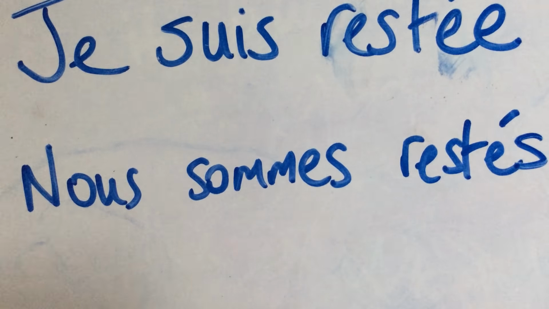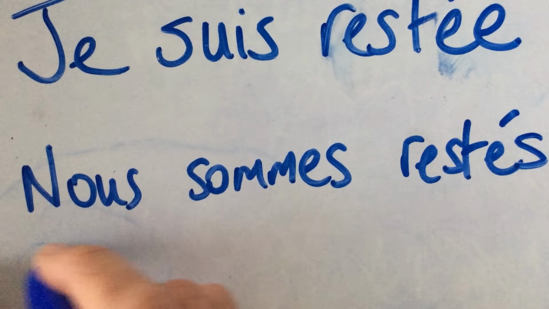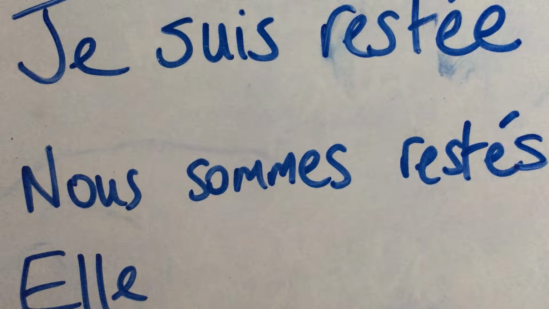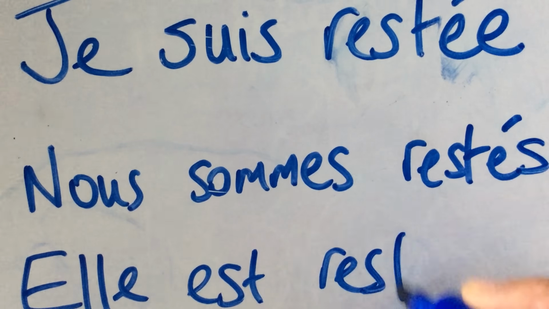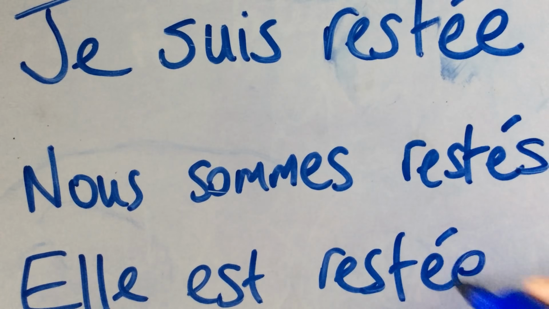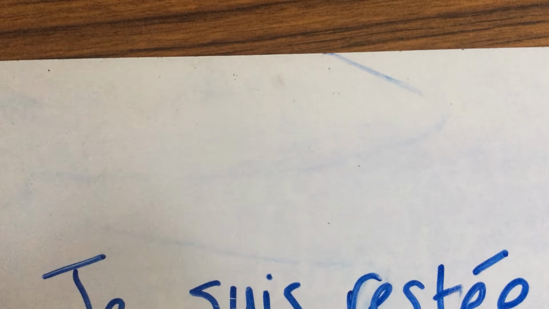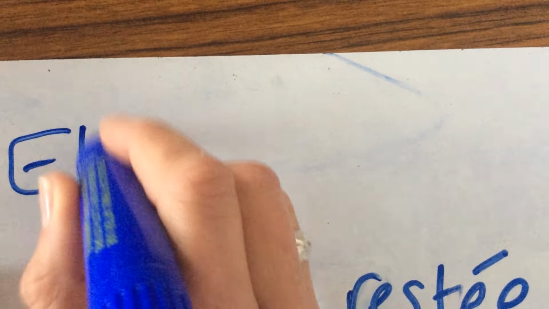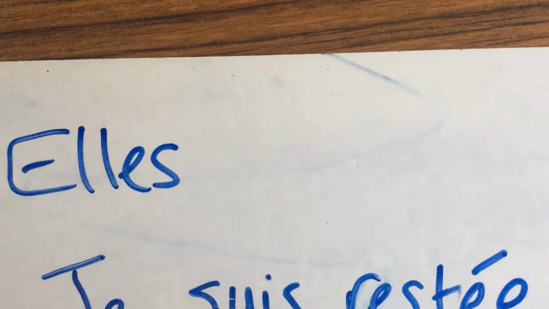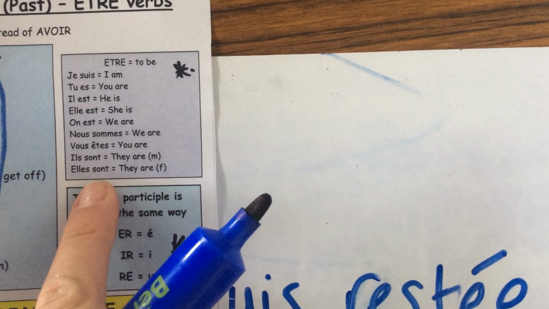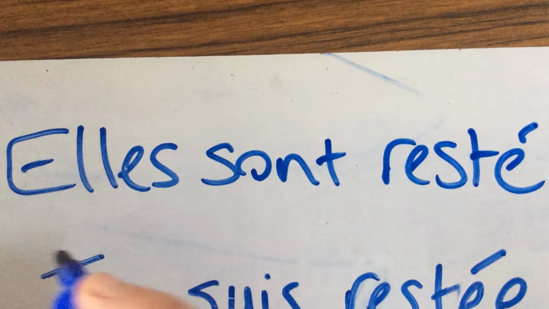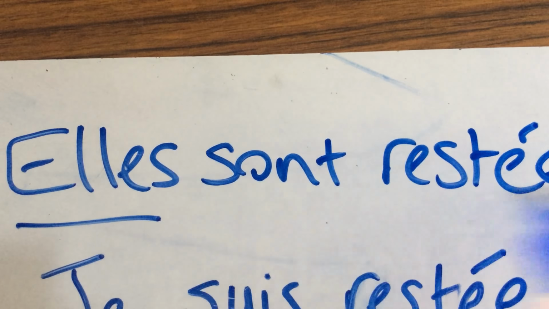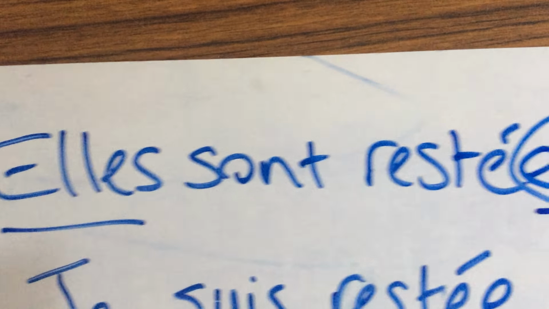Let's try one more. So let's do she. I find my part of être here: elle est. I get my root past participle. Is it feminine? Yes. Is it plural? No. Actually, let's just do one more so that we can have a look at both plural and feminine. So let's do they, all girls. So elles. Where's my part of être here? Elles sont. Put my root. Is it feminine? Yes. Is it plural? Yes. So I have to have both of those on.